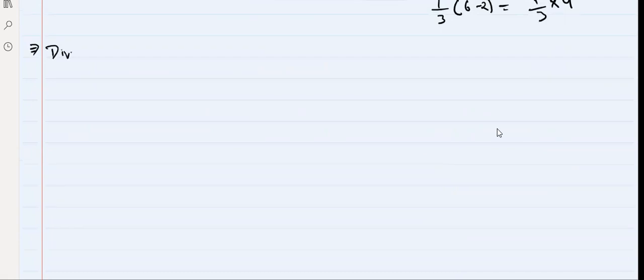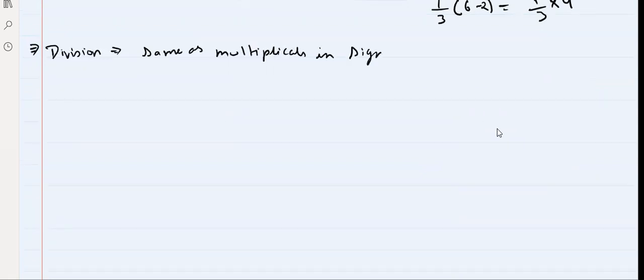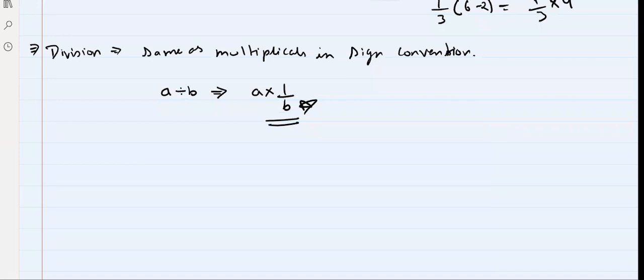Then after multiplication, we studied the next property, which was division. Division: the sign is the same as multiplication in sign convention. One thing we should know about division is that a divided by b can be written as a into 1 by b. This is one important concept that we should remember, right, everyone? A divided by b means a is divided by b, which can be written as a into 1 by b.